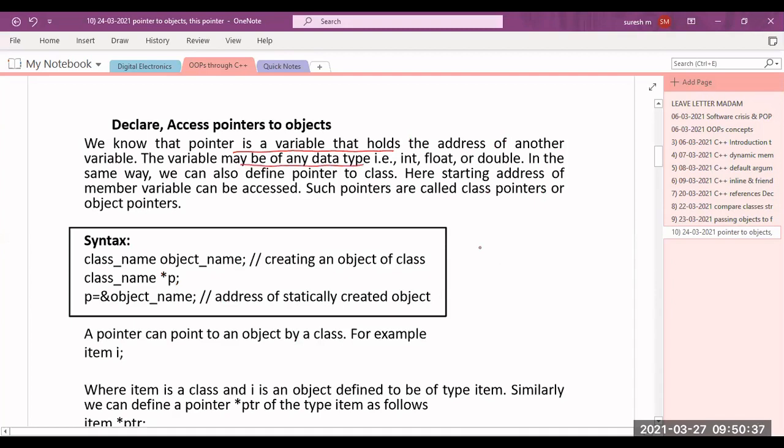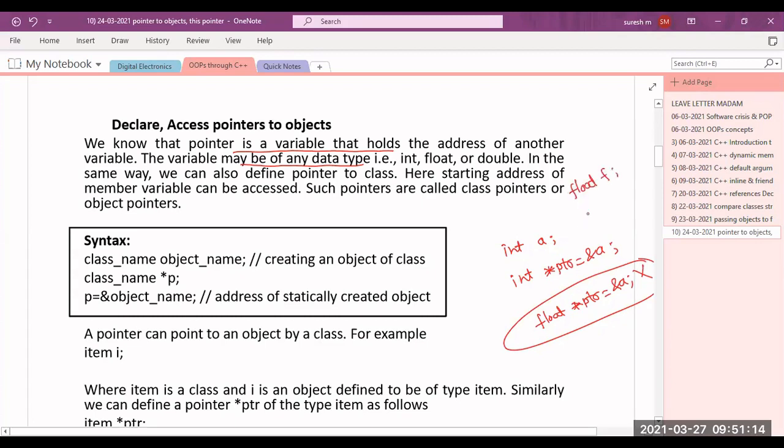If I want to store integer values, like int a, this is an integer value. Then if I want to store the address of the integer value, I have to create an integer pointer. Then only can I store the address of the integer value. But I cannot write float star ptr equal to ampersand a, you will get an error. So for an integer value's address, I create an integer pointer: int star ptr equal to ampersand a. If I want to store a float's address, then I need a float variable f, and then only can I write float star ptr equal to ampersand f.